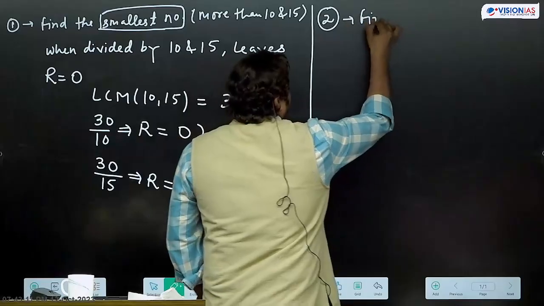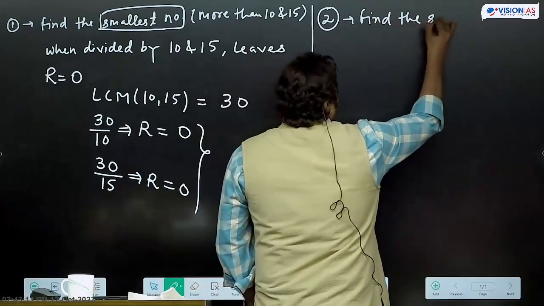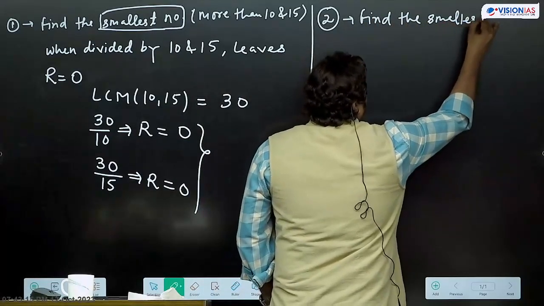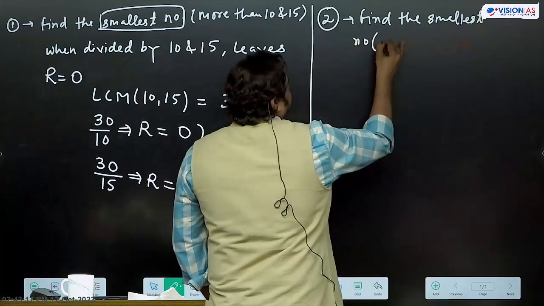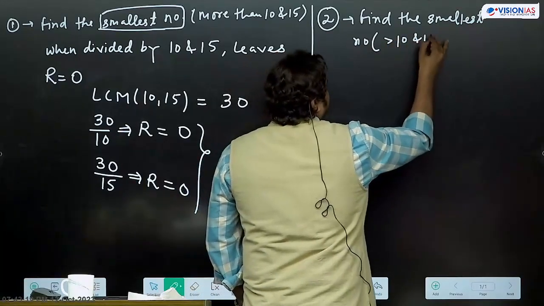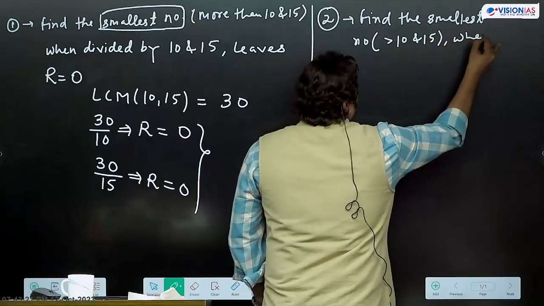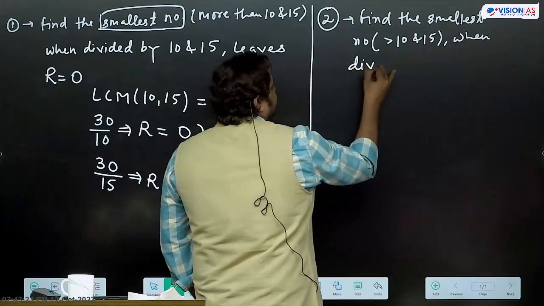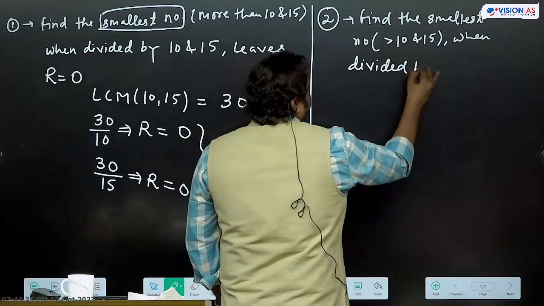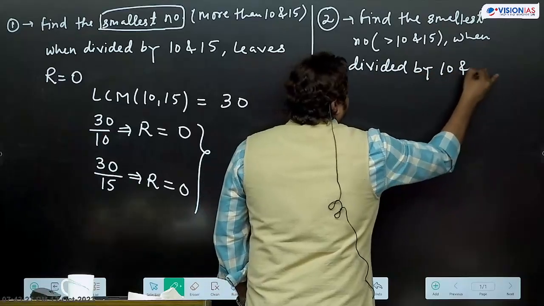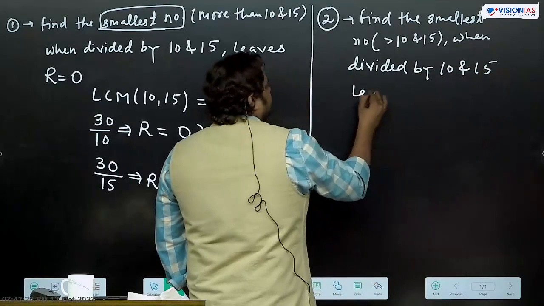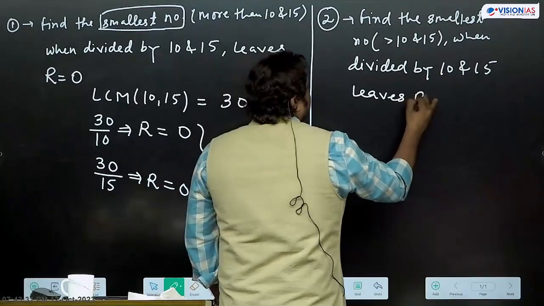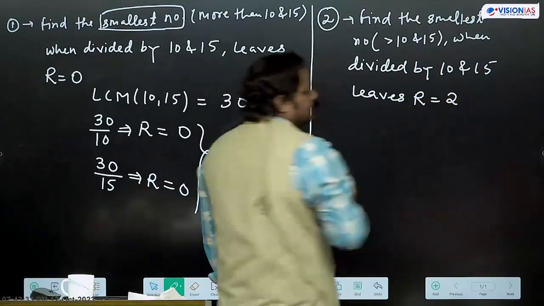Find the smallest number, more than 10 and 15, when divided by 10 and 15 leaves remainder 2.